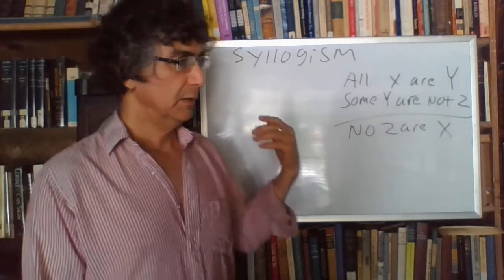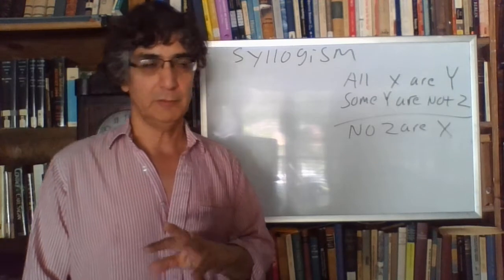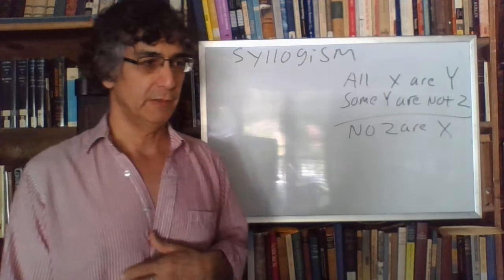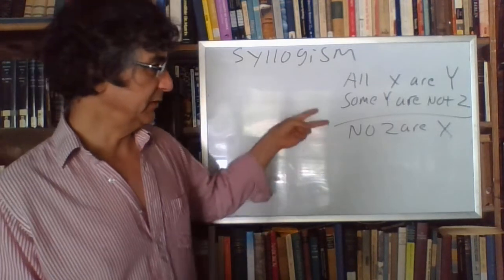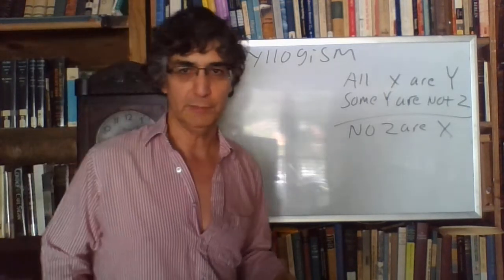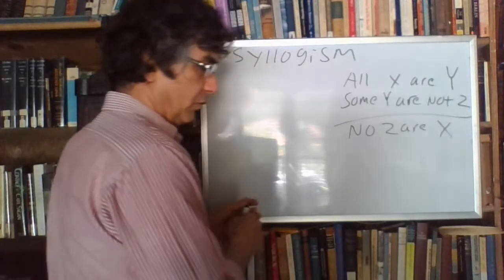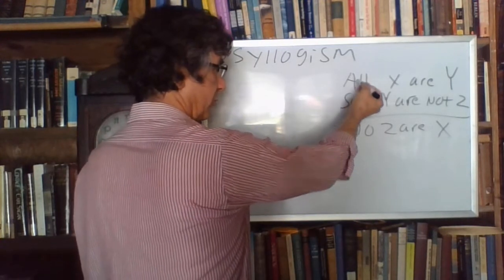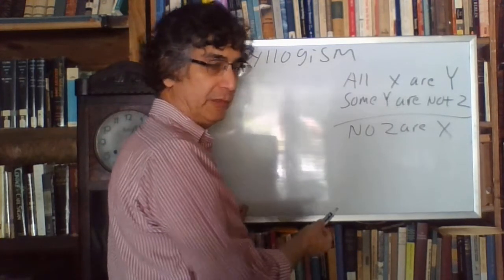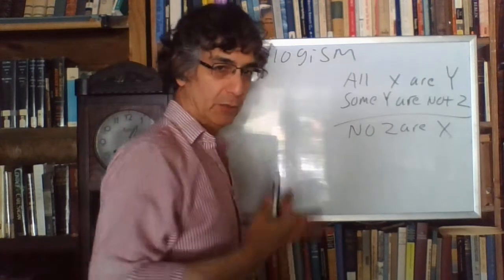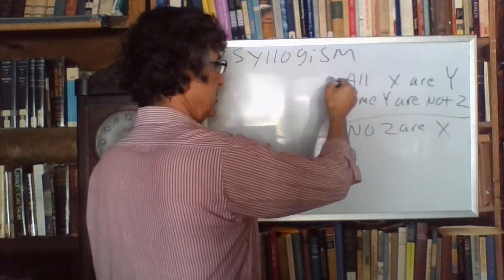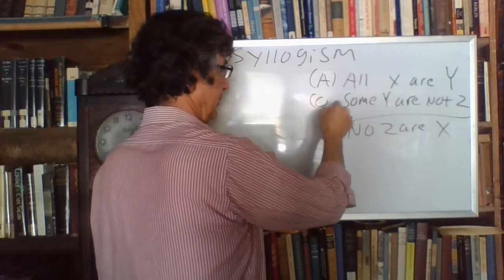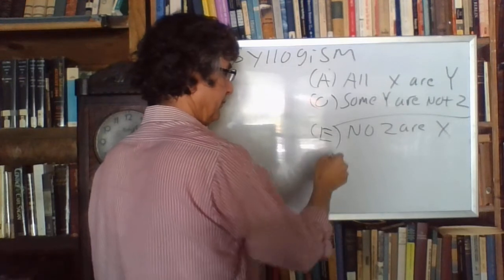So let's dissect the syllogism a little bit. We've talked about propositions, terms, all of that. We know what a conclusion is. As I said, every syllogism is in this form. You have two premises and a conclusion. All right. Now, we could notice that, of course, there are three propositions in every syllogism. The two premises and the conclusion total up to three propositions, and each of them is one of the four kinds of proposition. This one's an A, this one is an O, and this one is an E, okay?